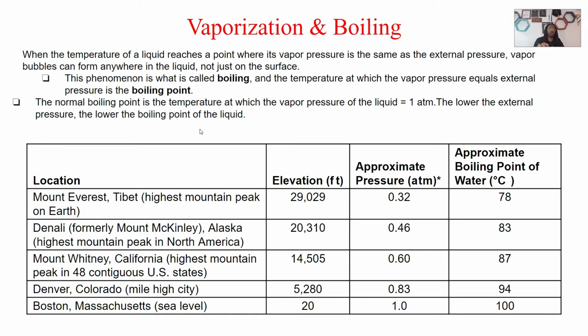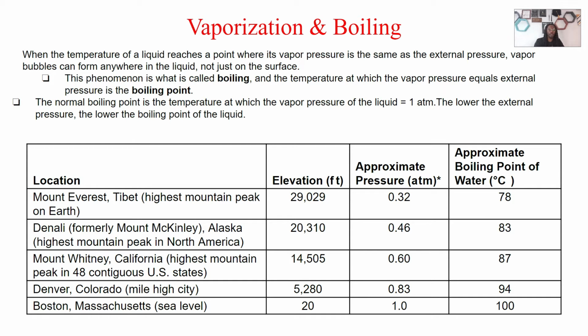Okay, so the normal boiling point is the temperature at which the vapor pressure of a liquid is equal to 1 atmosphere. That's usually the external pressure. So the lower the external pressure, then we can see something happen. We're going to have a lower boiling point of the liquid.